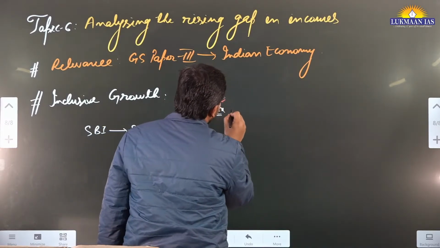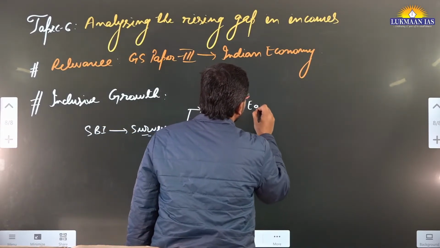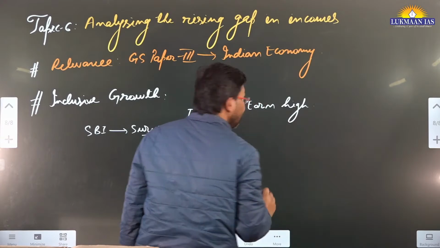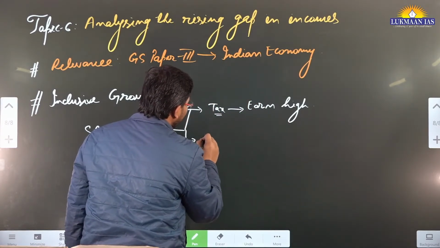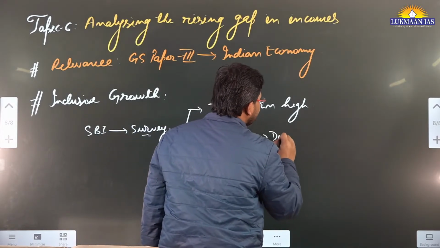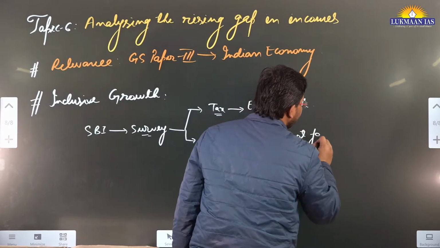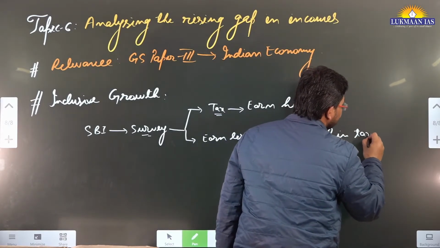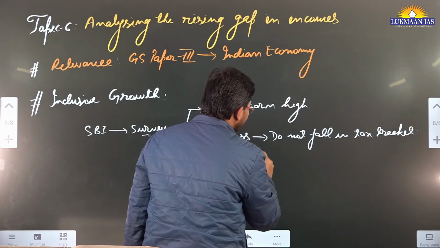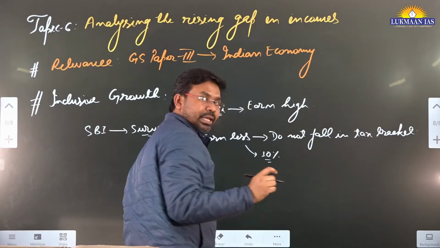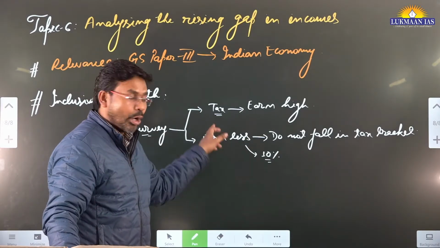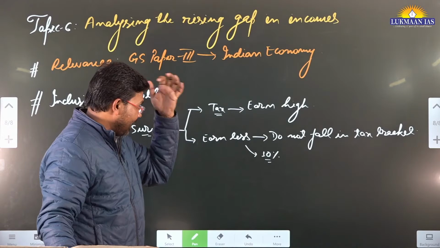Generally taxes are paid by those people who earn high, who come under the tax bracket. But there are many people who earn less and do not fall in the tax bracket. These are around 10% of people in India. If they surveyed 100 people, 10 people are not included and 90 people are included who pay taxes.